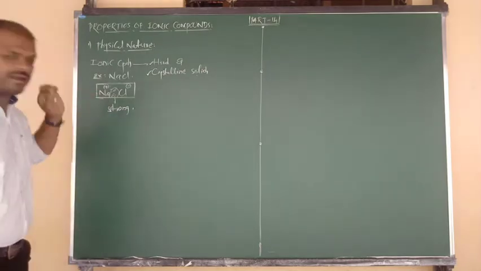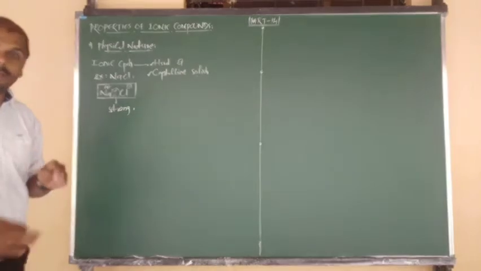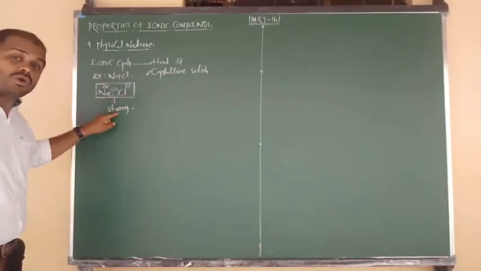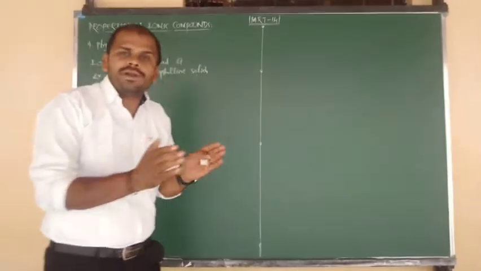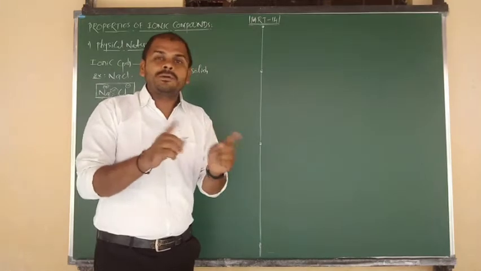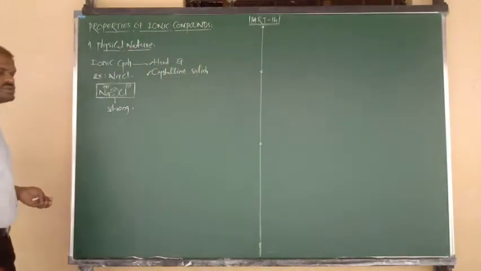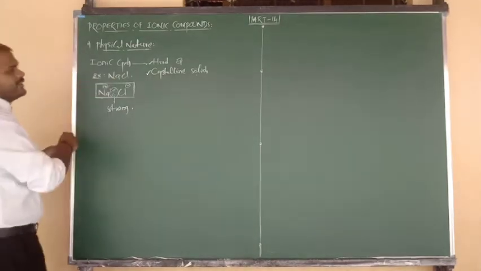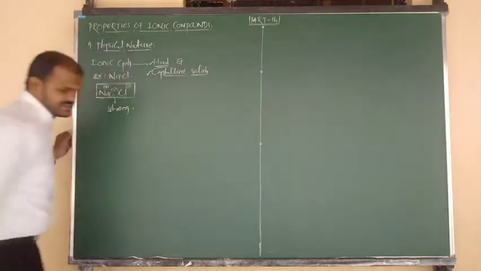ये reason बताना पड़ेगा आपको. Why are ionic compounds hard and crystalline solids? Because in ionic compounds there exist strong interionic attractions, or we can say strong electrostatic forces of attraction between two oppositely charged ions. So due to the presence of such strong ionic forces, definitely we have to say that ionic compounds are hard and crystalline solids.